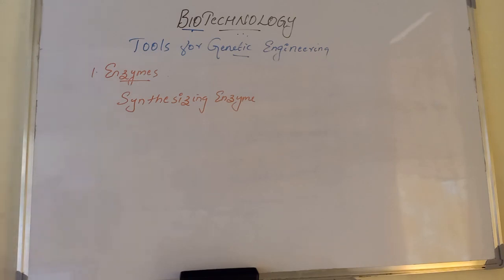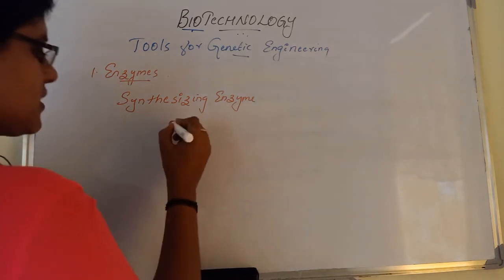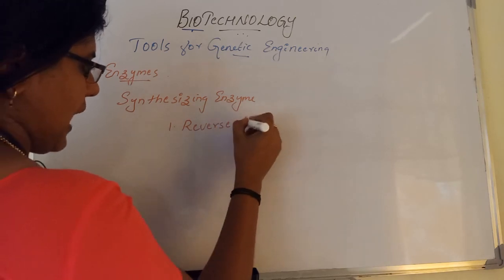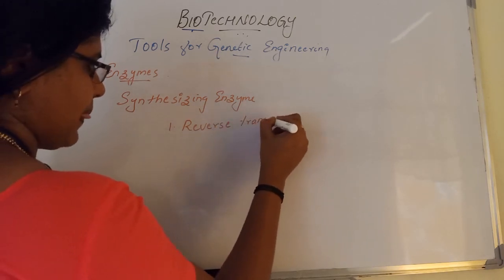These enzymes are used to synthesize new strands of DNA complementary to an existing DNA or RNA template. We already discussed them: they are reverse transcriptases and DNA polymerase.